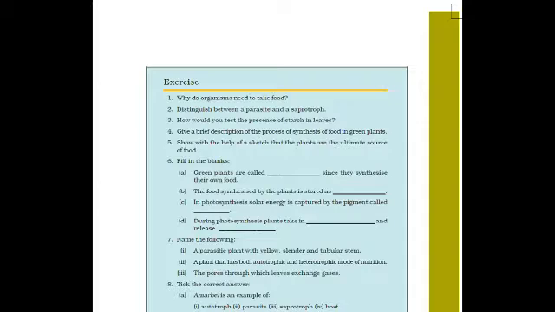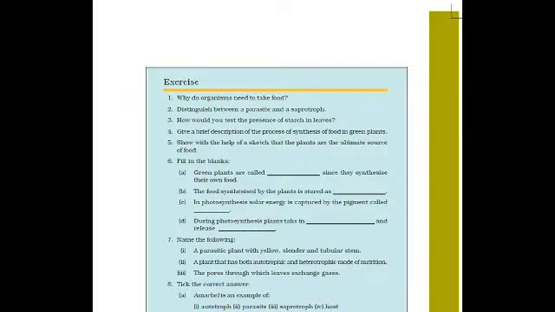Then second one, distinguish between a parasite and a saprotroph. You have to make a table and write what parasites are and what saprotrophs are in one column each. Distinguish means you have to differentiate between a parasite and a saprotroph. Then how would you test the presence of starch in leaves? Here is an activity.